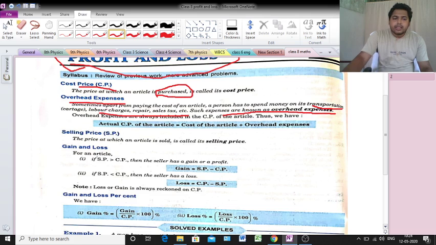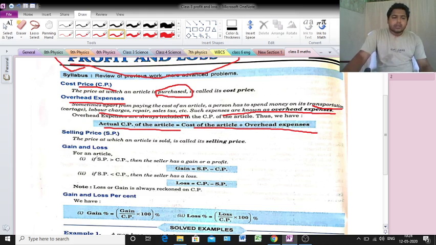Next thing, see, actual CP of the article. So what is the actual CP of the article? Cost of the article plus overhead expenses. That is the actual CP of the article. Next, selling price, or short form SP.